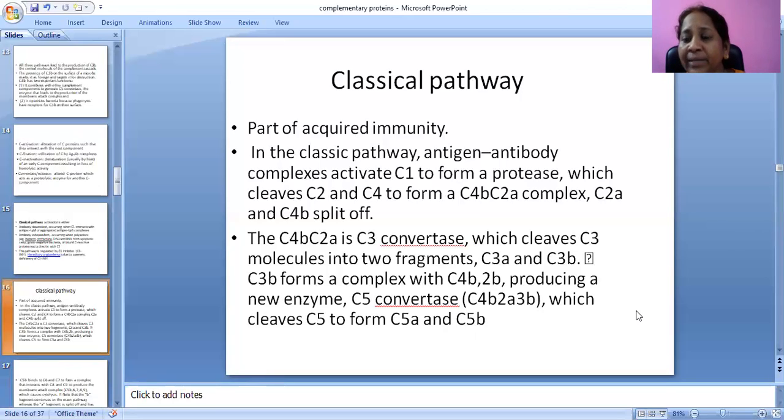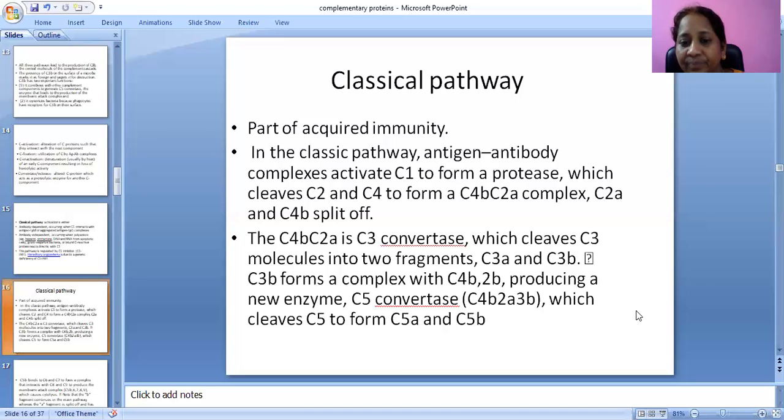One thing we must know: C1 is formed by an antibody dependent action. Whenever an antigen antibody complex is formed, it activates C1 to form a protease, which cleaves C2 and C4 to form the C4b2a complex. C4b2a is the C3 convertase, which cleaves C3 into C3a and C3b.